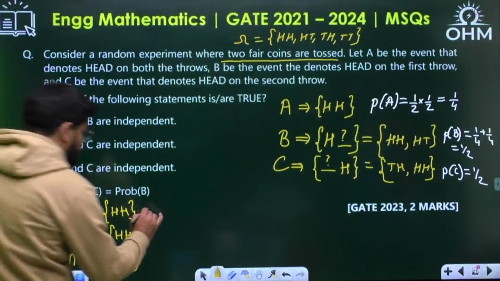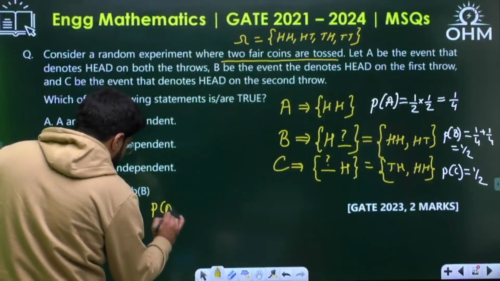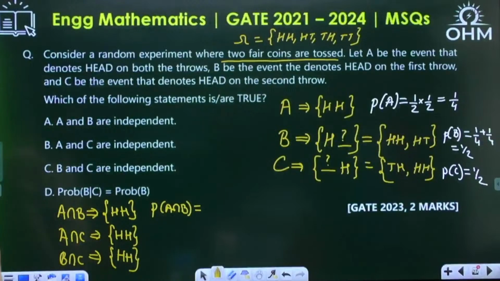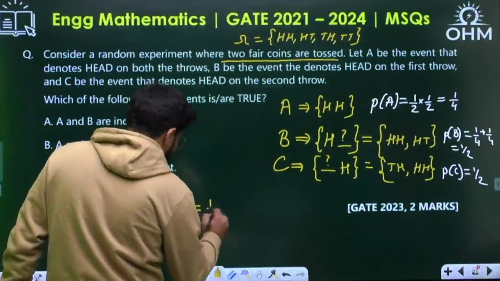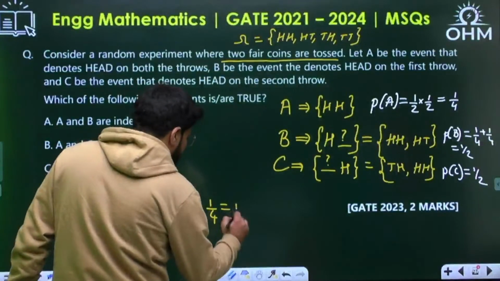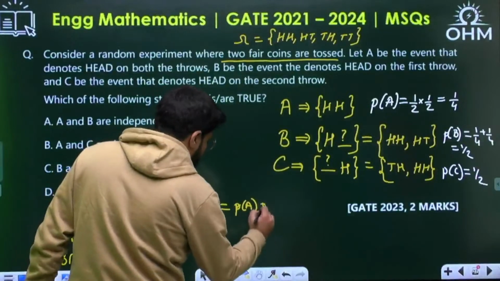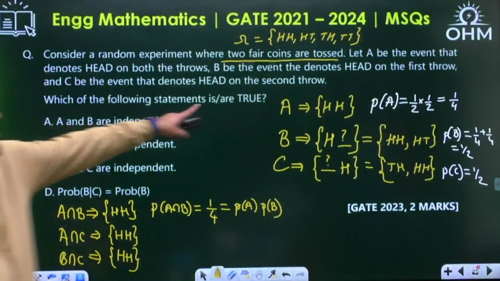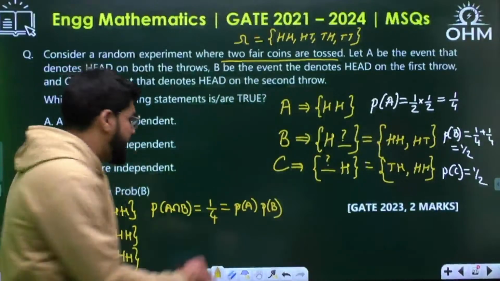But when you talk about probabilities, probability of A intersection B is how much? Probability of HH is 1/4. Is it equal to PA PB? PA into PB, 1/4 into 1/2 will be 1/8, not equal.